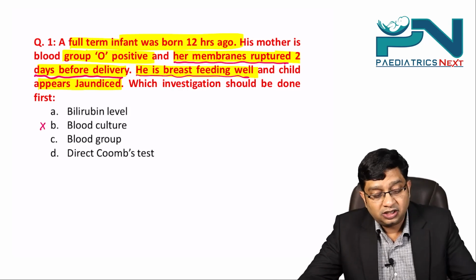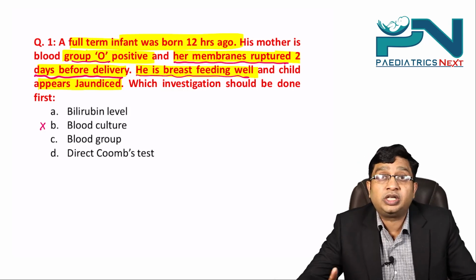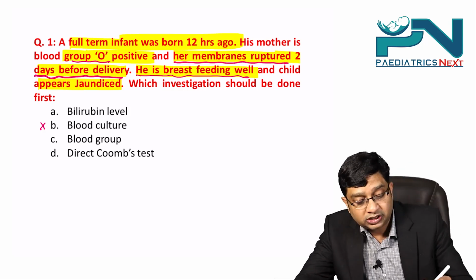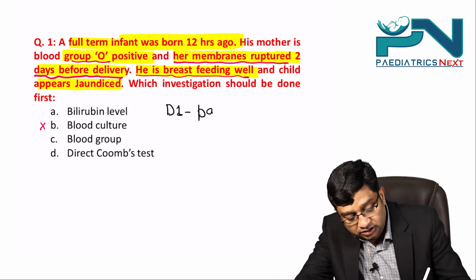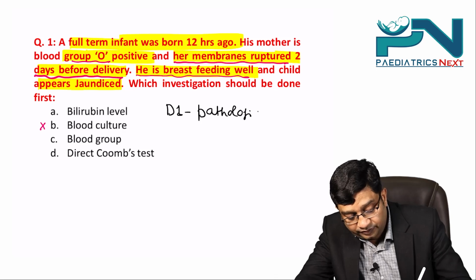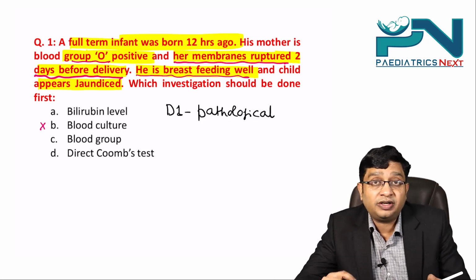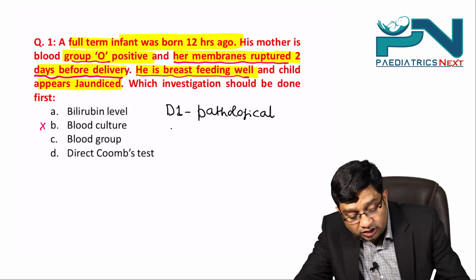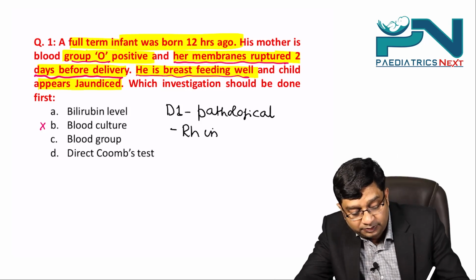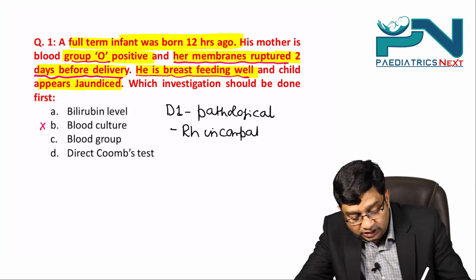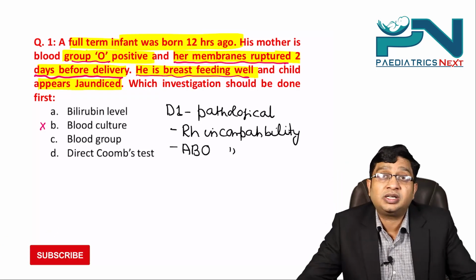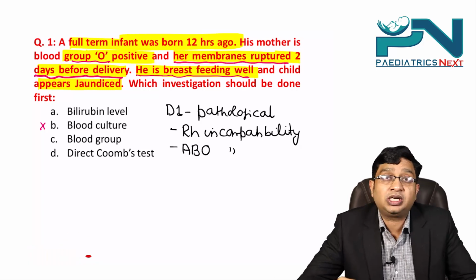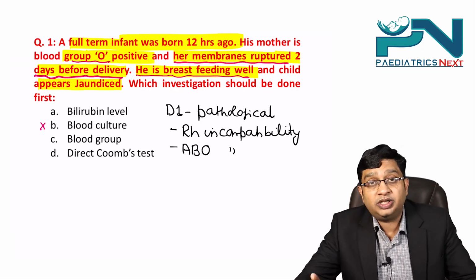Then the second thing is the mother is O blood group. So there can be a cause of jaundice, because any jaundice on day 1 of life is pathological. And in day 1 of life, the cause can be Rh incompatibility or ABO incompatibility. So either Rh incompatibility or ABO incompatibility, right? For this I need the blood group.